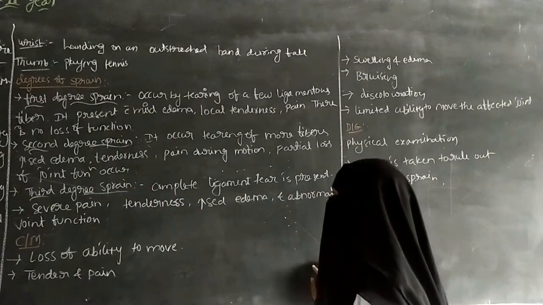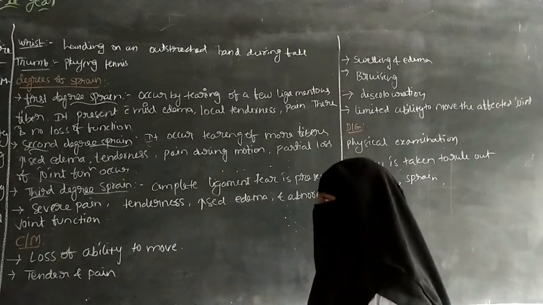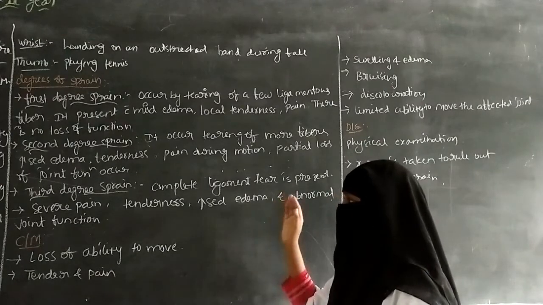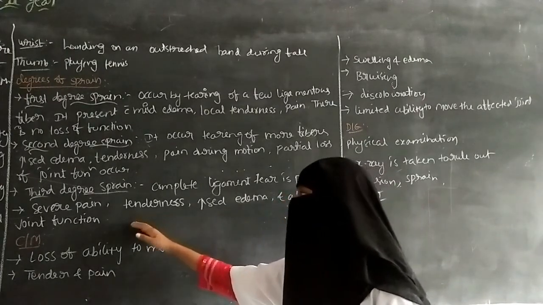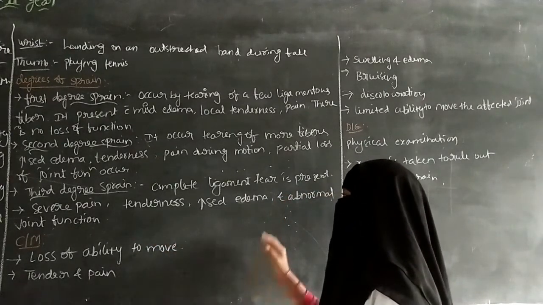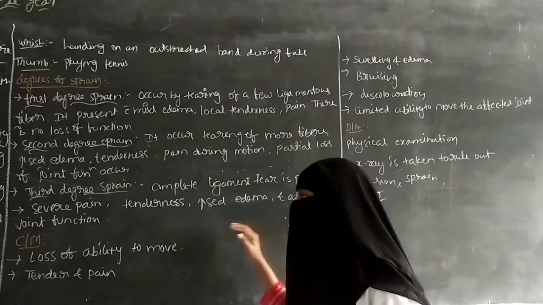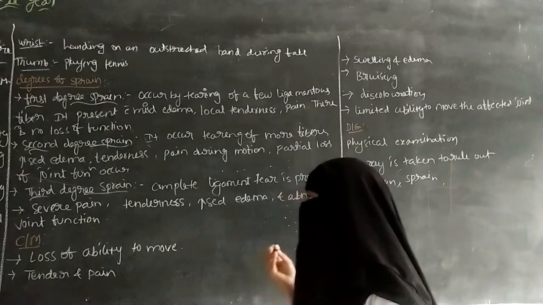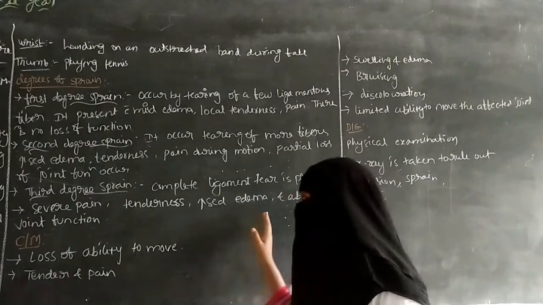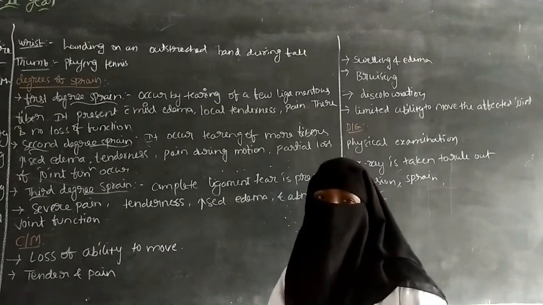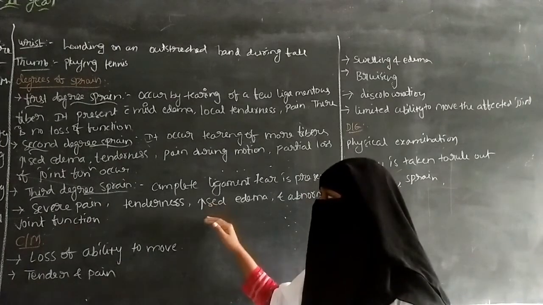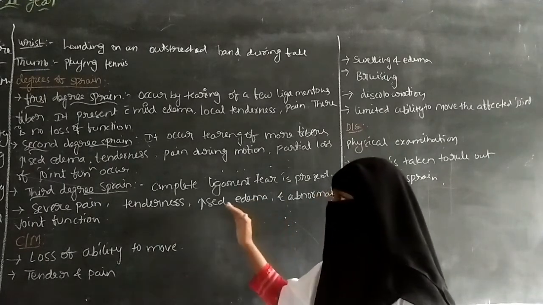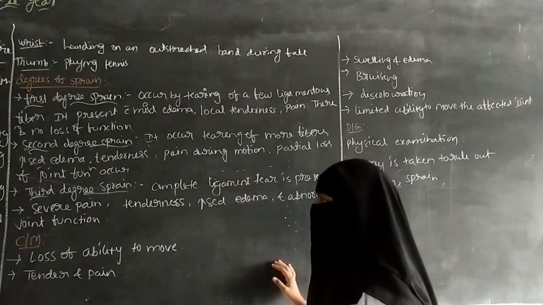In the third degree sprain, a complete ligament tear is present. Because of this complete ligament tearing, the patient will have severe pain and tenderness, increased edema and inflammation, and abnormal joint function. In this third degree sprain, the patient is not able to move the joint. So it is about the degrees of the sprain.